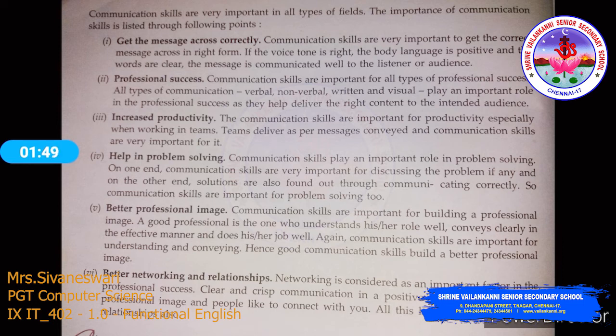Better networking and relationships. Networking is considered as an important factor in the professional success. Clear and crisp communication in a positive way receives a positive professional image, and the people like to connect with you. All this leads to building strong relationships.